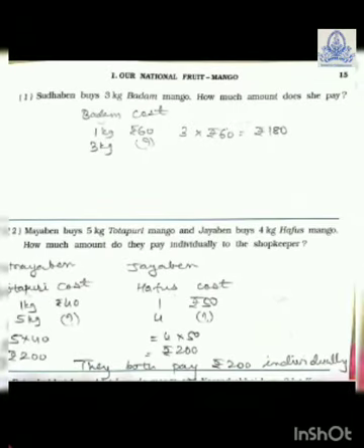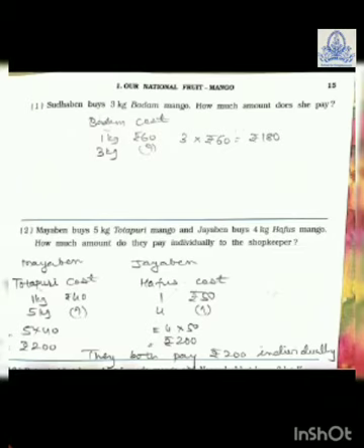So Badam and cost you write down side by side, and 1 kg is 60 rupees. So 3 kg is 3 into 60. It is very simple. So 180 rupees she has to pay.